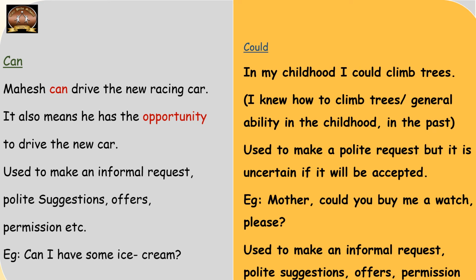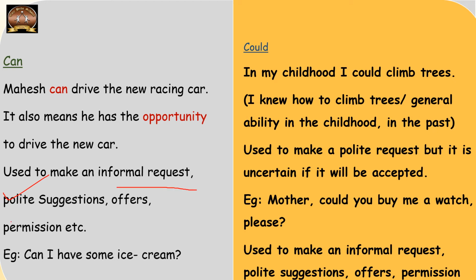A few more uses of can and could, children. Like Mahesh can drive the new racing car. Now here can actually talks about an opportunity. It is trying to convey that Mahesh has an opportunity to drive a new car. Then the next use is to make an informal request, polite suggestions. So when you wish to request, you can use can.